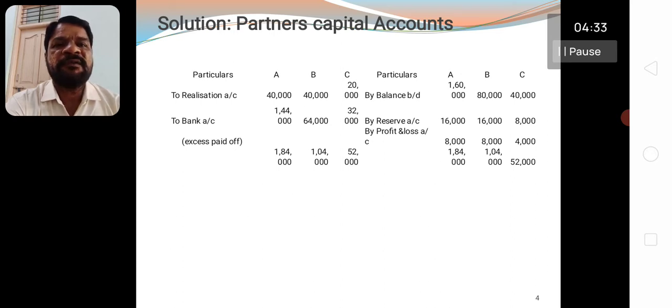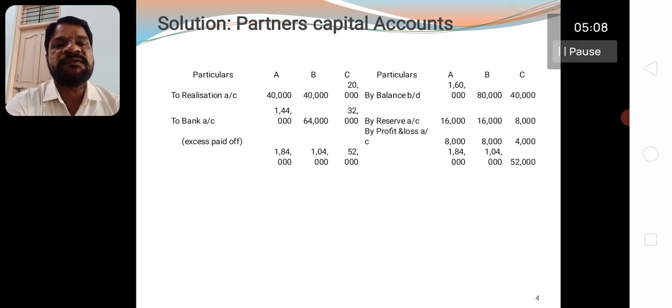Now all the items are covered in the given problem. Check whether debit or credit is more. Now you see, credit side is more. Now the total of A, B, and C: A 1,84,000, B 1,04,000, C 52,000. Now transfer this balance to the debit side of the partners' capital accounts and deduct the realization loss.